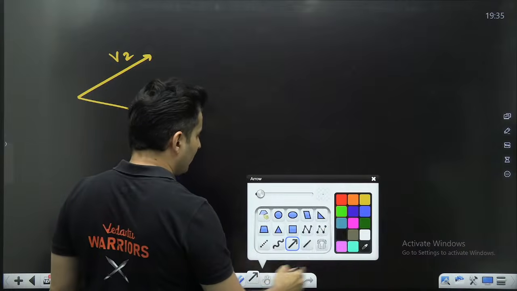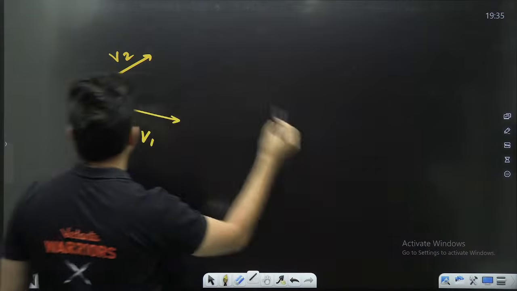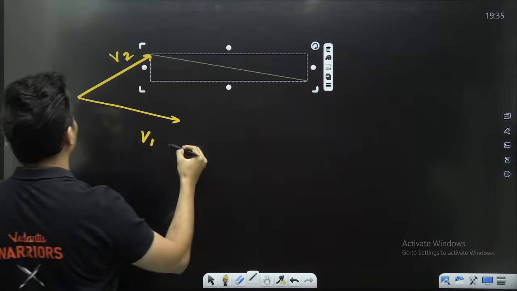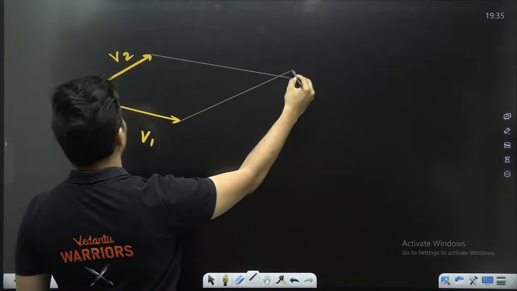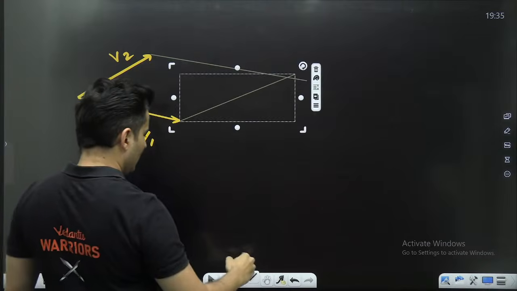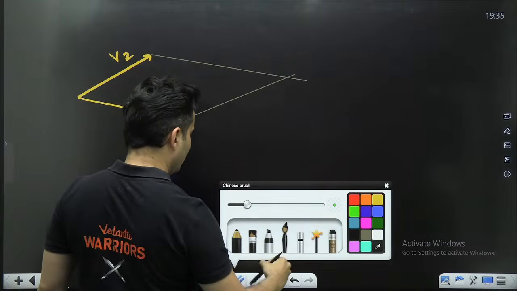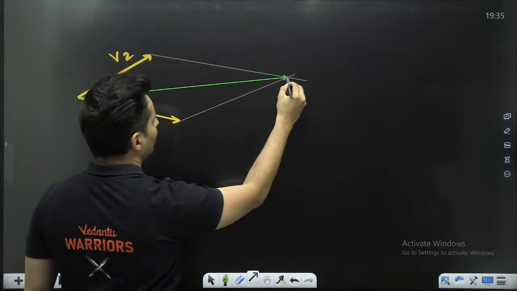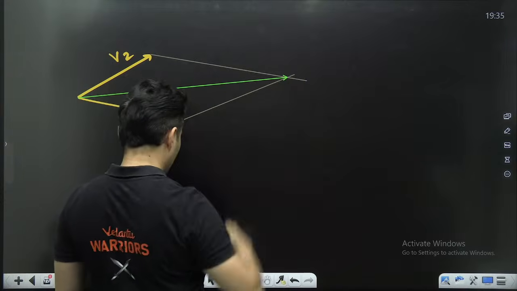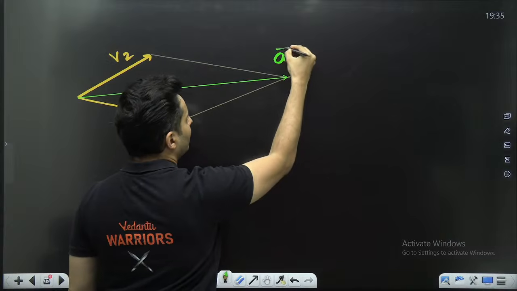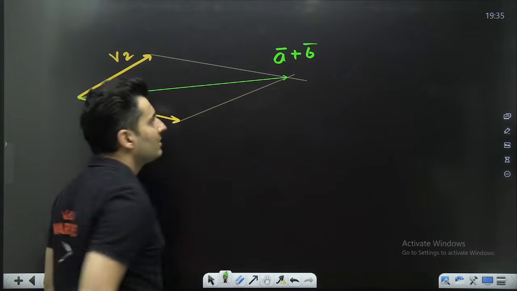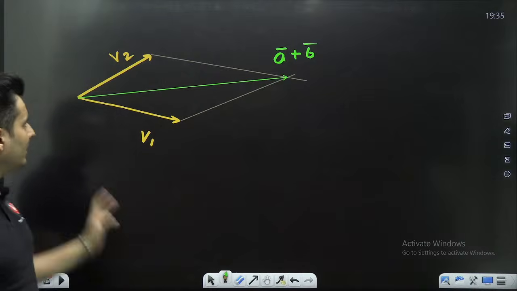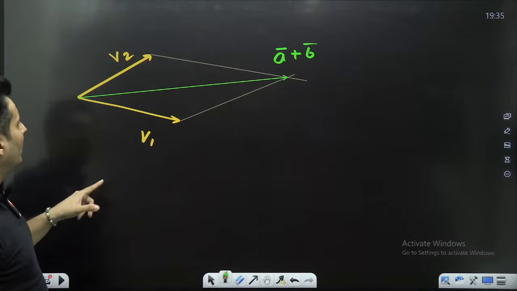Using the laws of parallelogram, let me construct a parallelogram like this. This one over here is basically your A plus B. From the common tail, you join the diagonal, that is A plus B. Guess what?